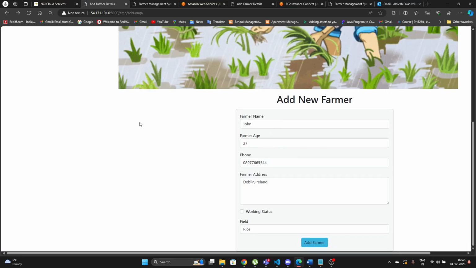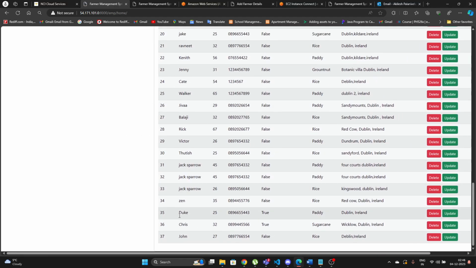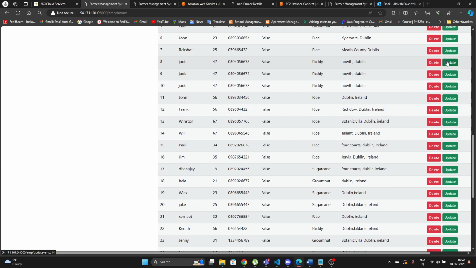But if I go back and click on view table, the information will be added over here. That's just a small bug I'm encountering because the SNS token is not properly implemented in real time, but locally, it's working fine. Other than that, you can update the data and delete the data, and all the data is already migrated to RDS. We don't need to worry about the database, only the SNS part. Other than that, the S3 bucket will also be working.